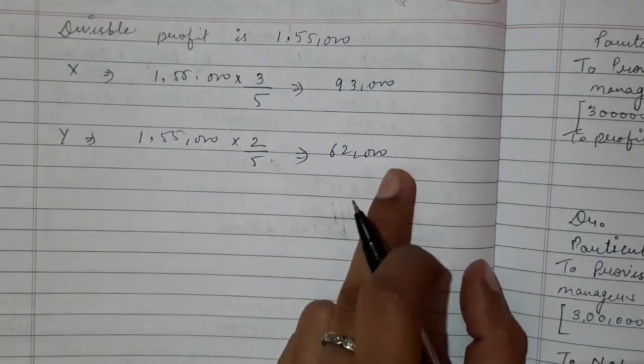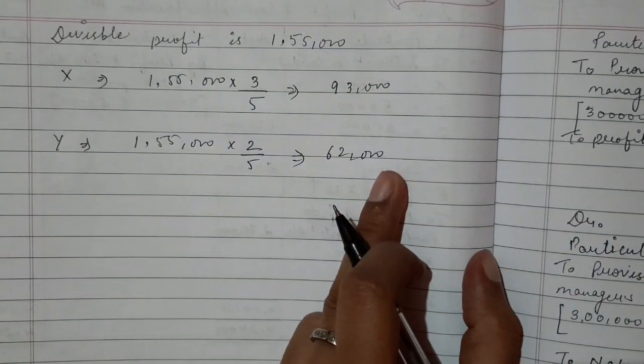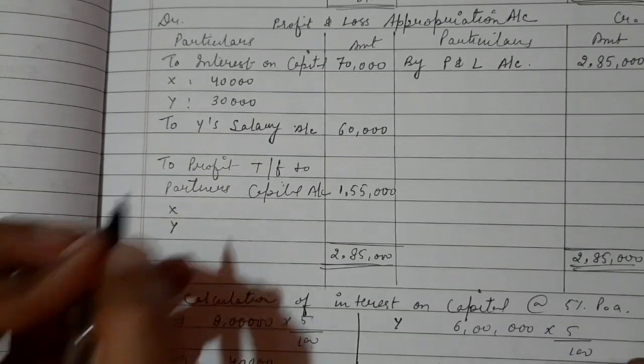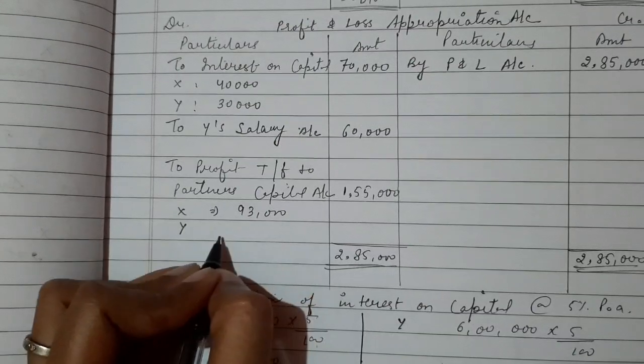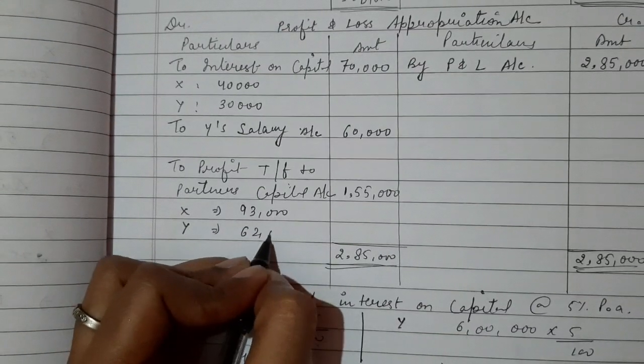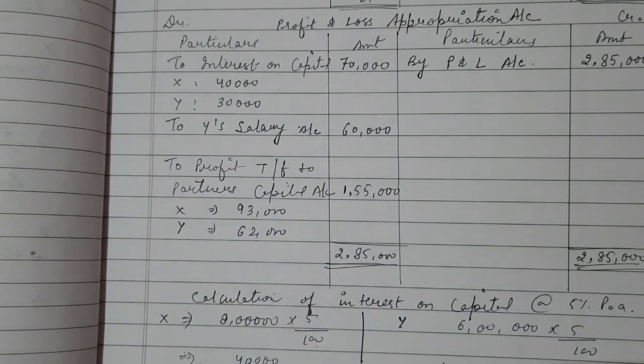Okay, so we will write this amount here. For X it was 93,000 and for Y it is 62,000. So this is your profit and loss account for the question number 12.